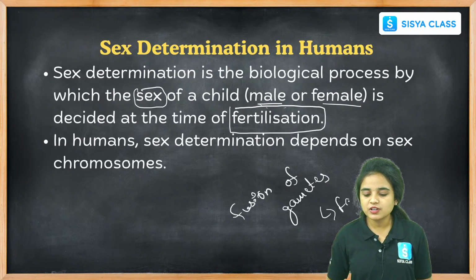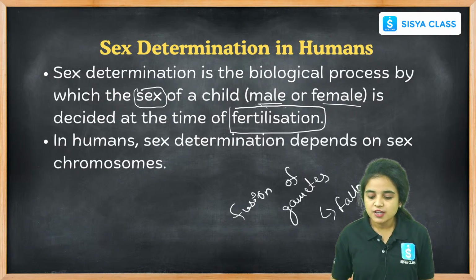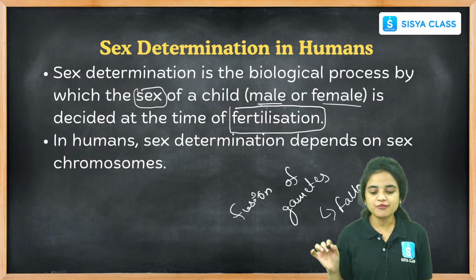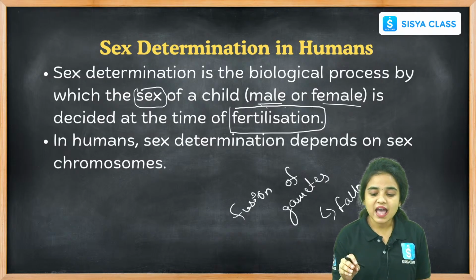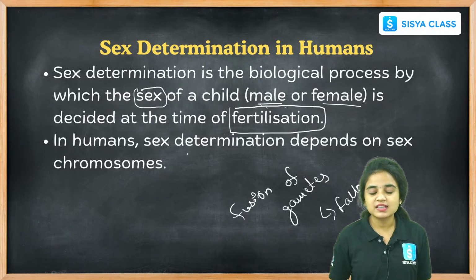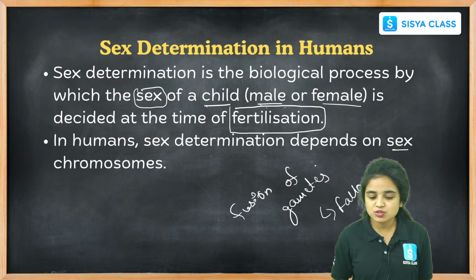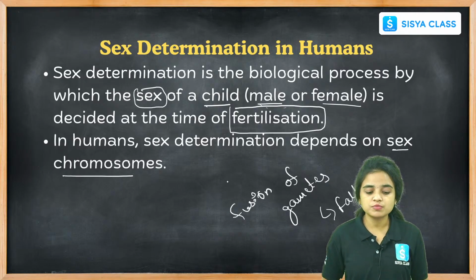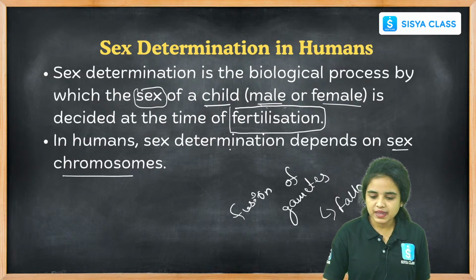It happens in the fallopian tube. We already learned in our lower grades that fertilization happens in the fallopian tube. It is the fusion of gametes, and in this process it is the time to decide the sex of the child, whether it is a male or a female. In humans, sex determination depends on the sex chromosomes that pass from the parents.